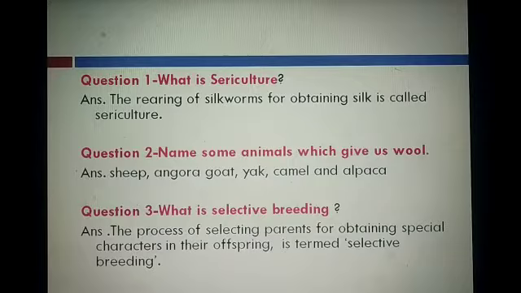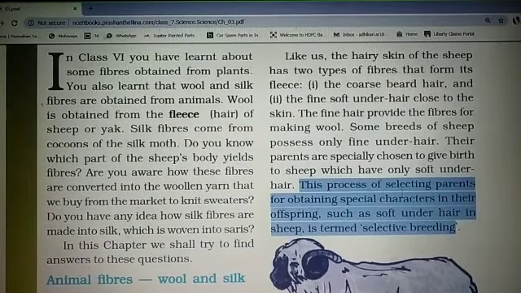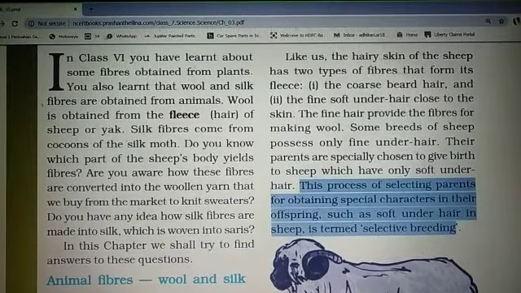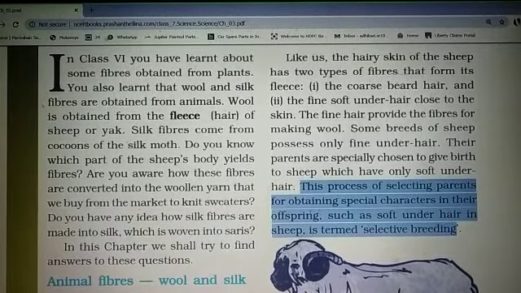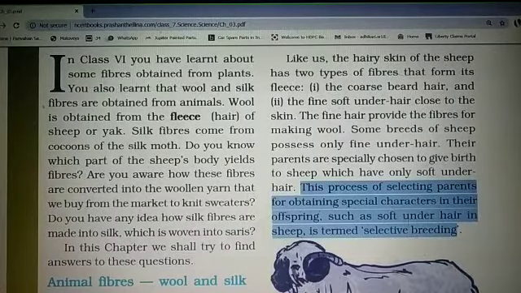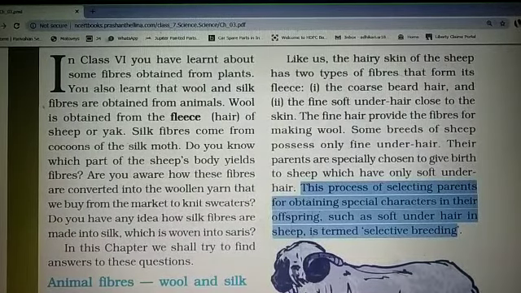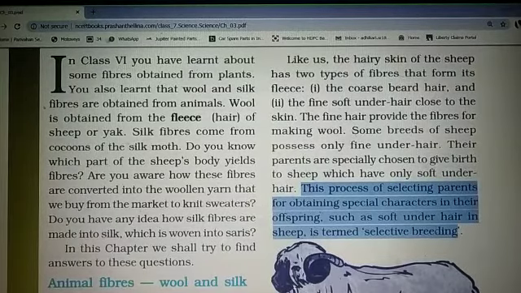The third question is, what is selective breeding? Students, we read in the chapter that the process of selecting parents for obtaining special characters in their offspring, that means children, such as soft underhair in sheep, is termed as selective breeding.